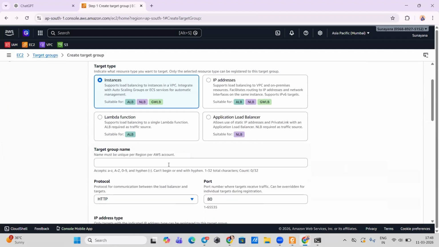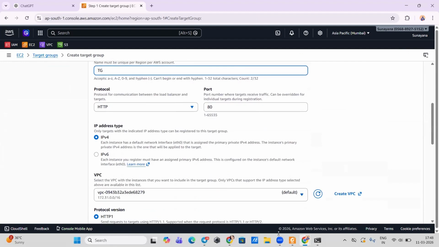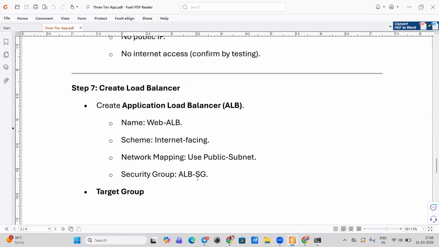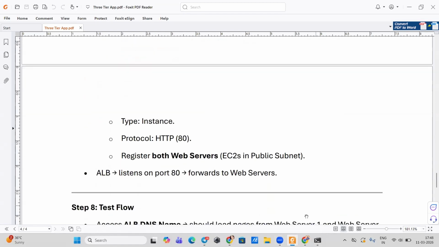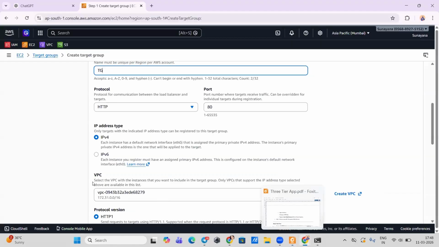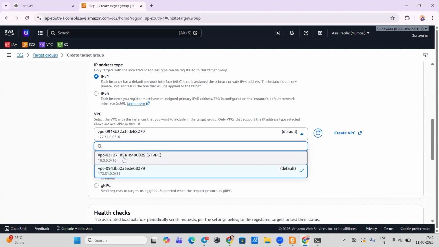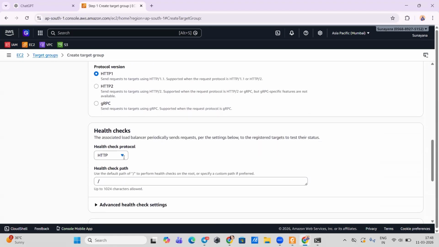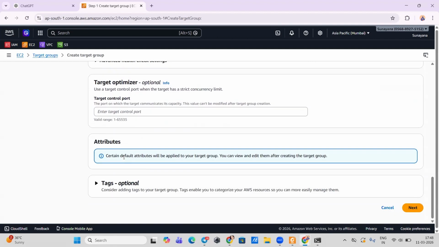So instances target group, HTTP, instance 80, register both web servers and public subnet. Okay. Choose your VPC, HTTP, next.